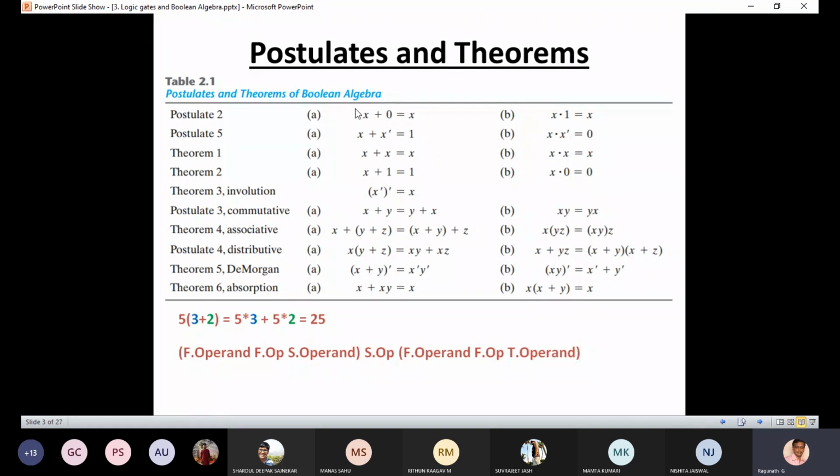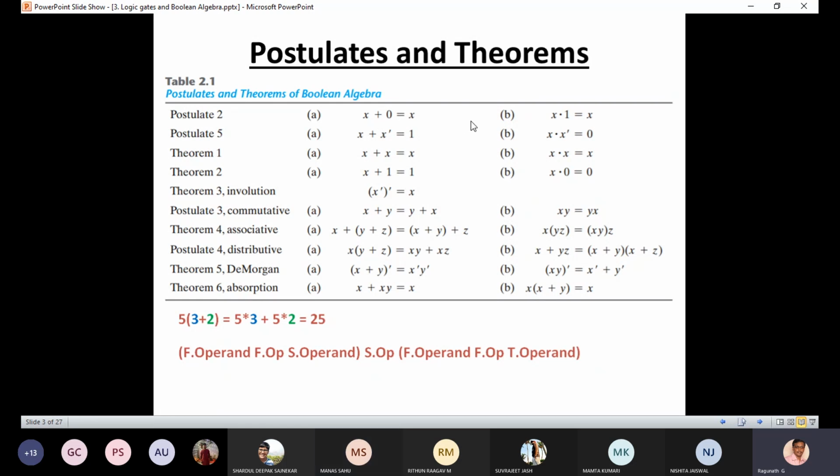So what is the duality of this? What is x here? X is a variable. It's a 1-bit variable. It can hold 1 or 0. This variable performs logical OR with 0. Just imagine there is a two-input OR gate, and one input of the OR gate is x, and the other input is 0. So what is the output of the OR gate? That is x. Am I correct?